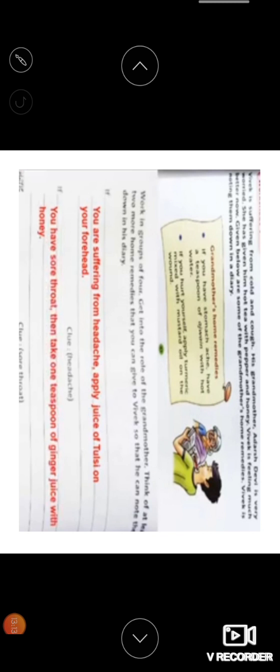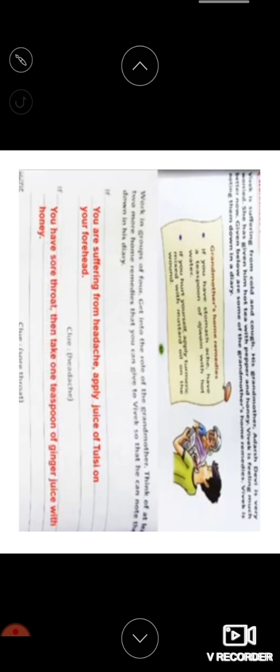Okay, children, see here at your home also, for every small fever maybe or cold, it happens, children. It doesn't mean that every time you are taken to hospital, right? Maybe if you have a small fever or a small cold, they won't take you to the hospital, right?